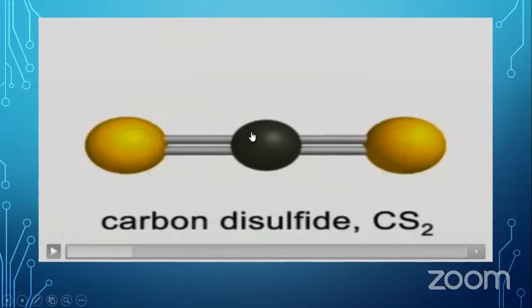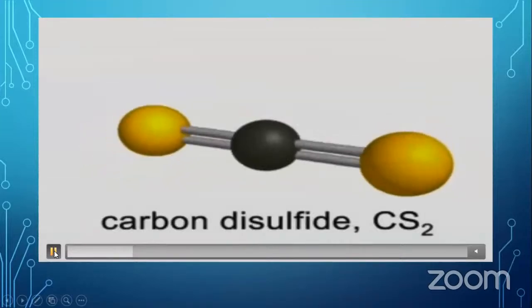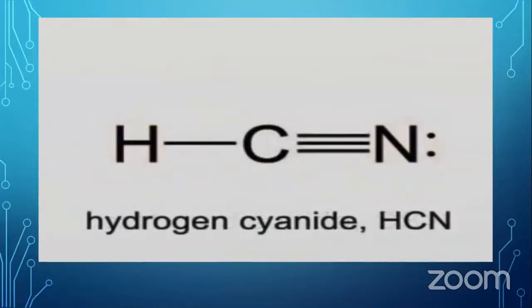Here, that is how you can say that there are two repulsion units around this carbon atom, and those two repulsion units have been arranged around this carbon atom in a linear shape. Okay, so this is how it comes.